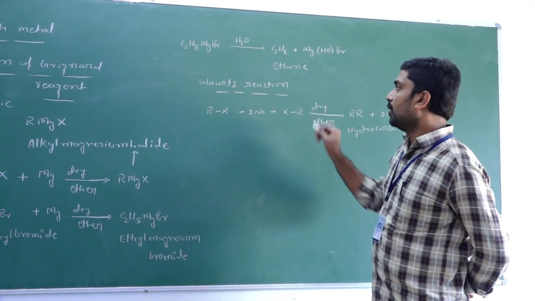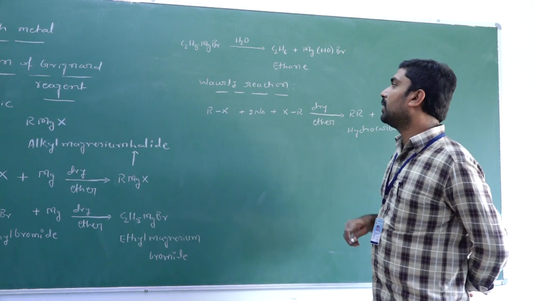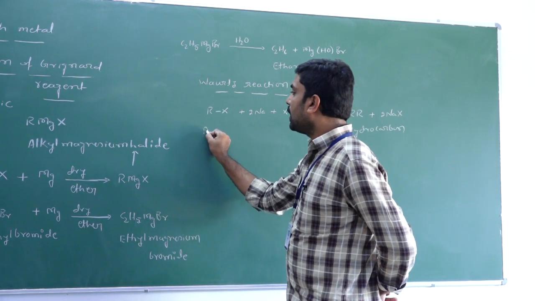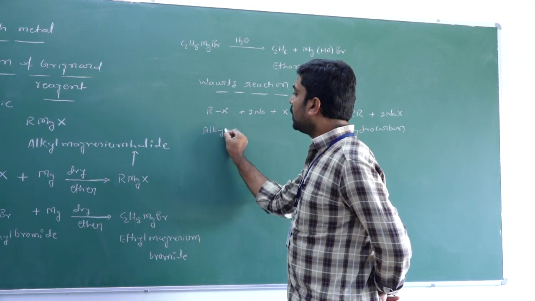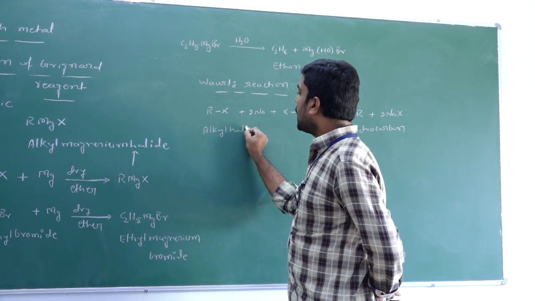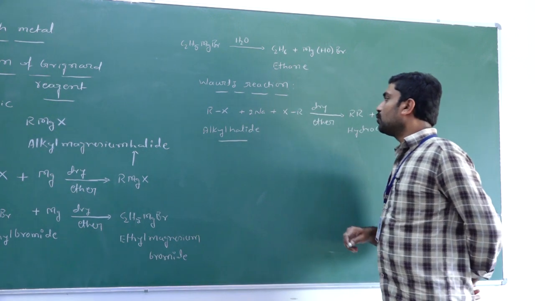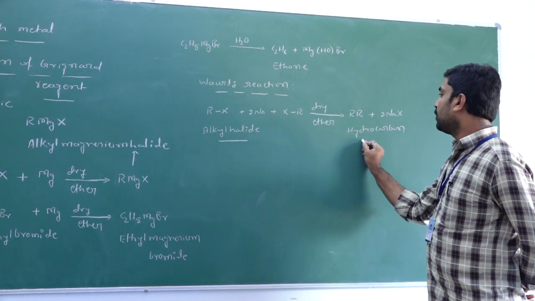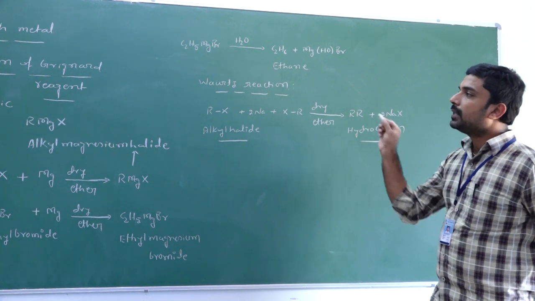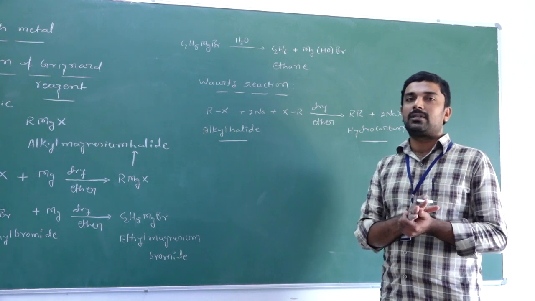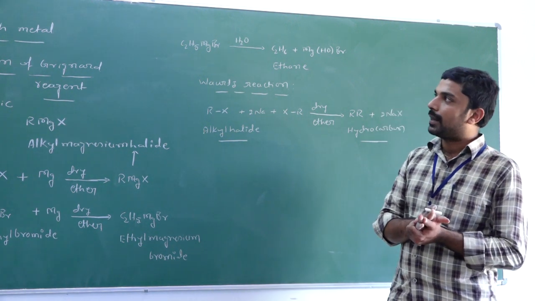Wurtz reaction. One mark question in part A or part D they ask. Just remember, so when alkyl halide reacts with sodium metal in dry ether, we get what? Hydrocarbon. This reaction is called what? Wurtz reaction. So this is about reactions of haloalkane or alkyl halide.